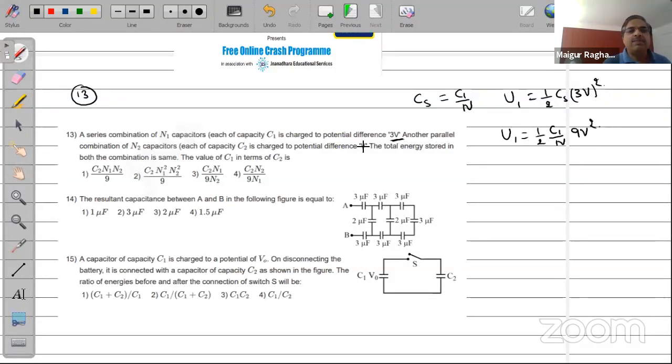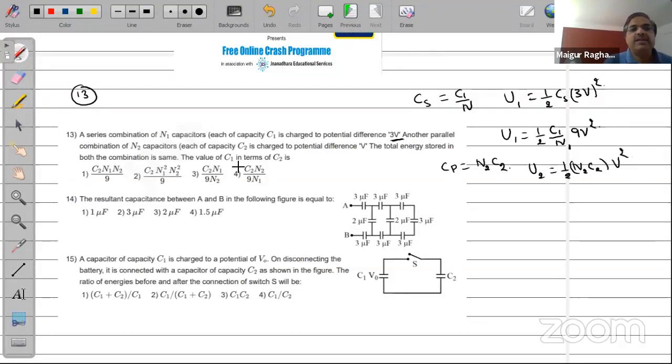Now, another parallel combination of N2 capacitors, each of capacity C2, is charged to a potential difference V. In this case, Cp will be equal to N2 times C2, and the energy stored will be equal to half N2C2 into V square. But what is the interesting part?